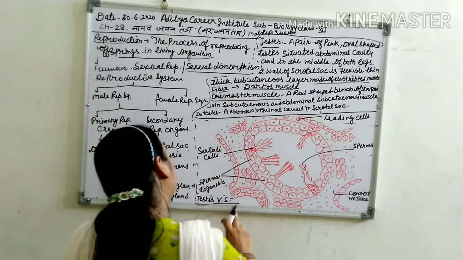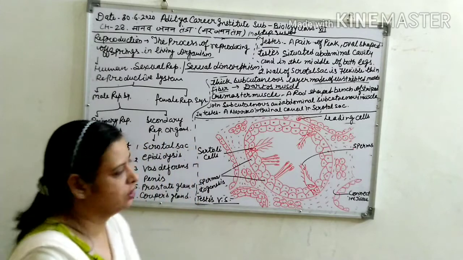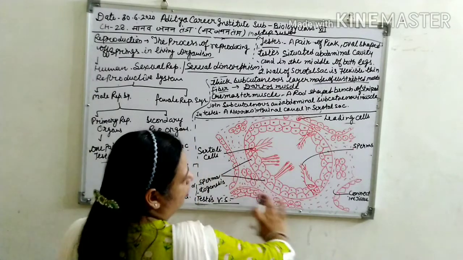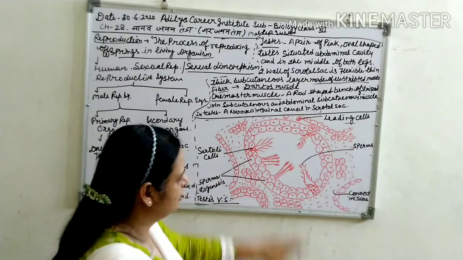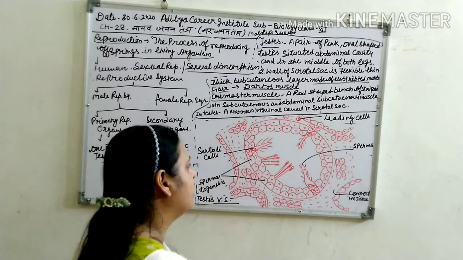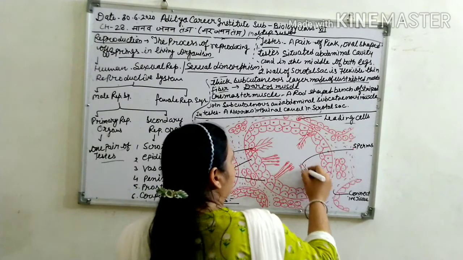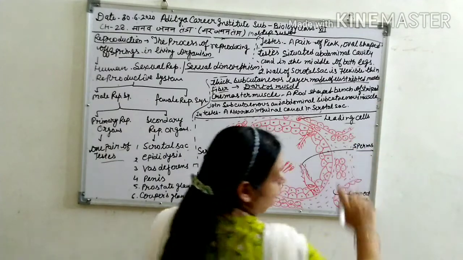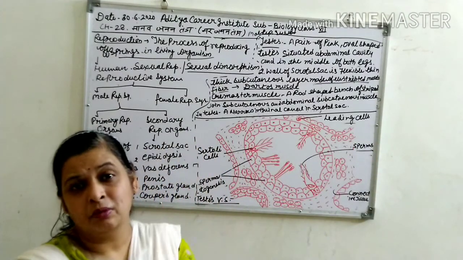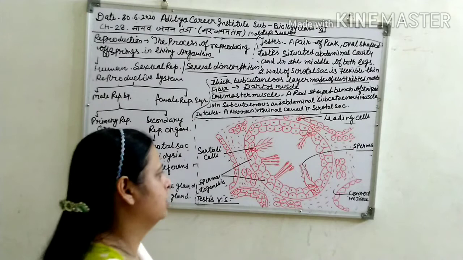Now we discuss the testis structure. This is the outermost layer of testis. This is the main part of testis. These structures, these long-like structures, we call the sperms. Sperm is the main male reproductive part.